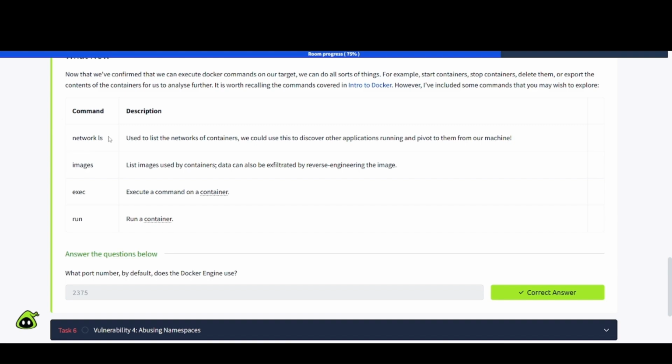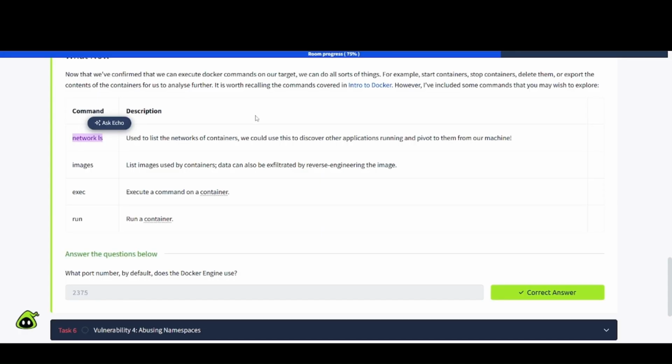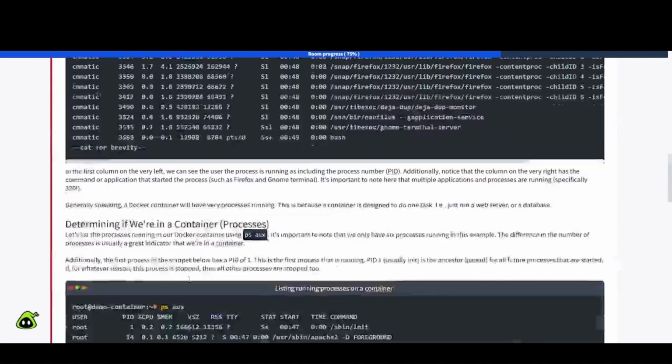Interesting. So let's try this one and see what comes back here. Let's try this. All right, nice. So feel free to experiment with those commands if you want to. So anyway, let's jump back to task number 6 here.